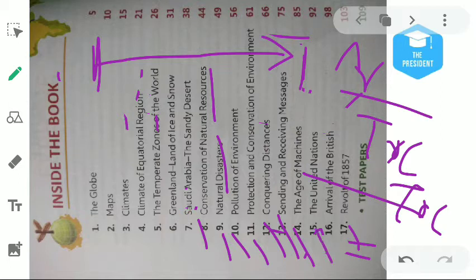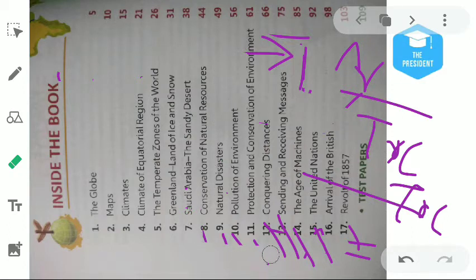Then the 15th chapter will be the United Nations. What is the United Nations? Basically, it is an organization. Like we are a country, India. Similarly, there are 196 countries in the world. So what does this organization do?